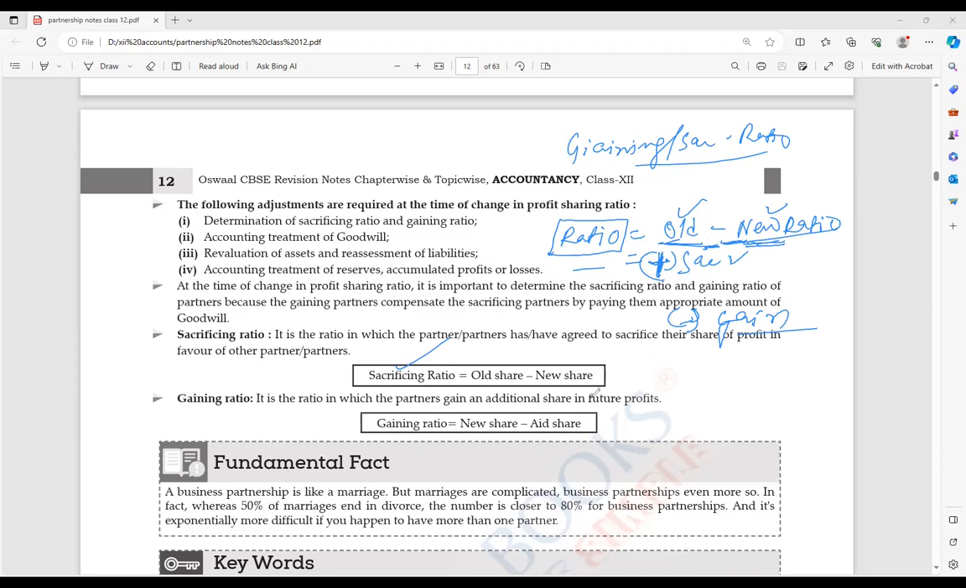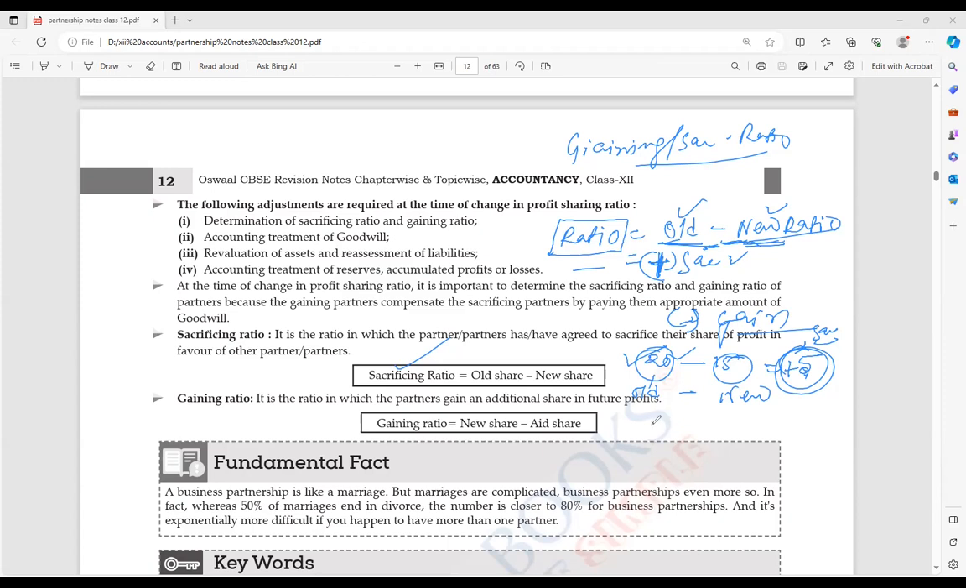Clear the point or no? Yes, sir. Once again, the negative part. Just think about it: I had 20 before, and now I am having 15. So this is the old ratio, right? And this is the new, correct? So old minus new, what is the answer now? 5. Yeah. So a positive number coming means it is sacrifice, if I am using old first. Remember that.